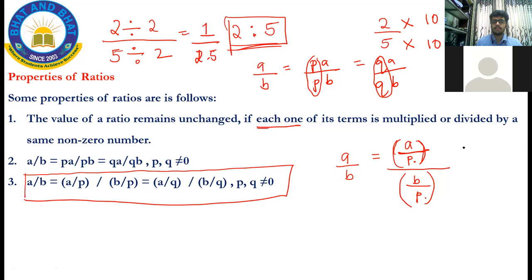Similarly, I can do the same thing with Q: A by Q over B by Q. This Q and this Q get cancelled. Similarly, this P and this P will get cancelled.